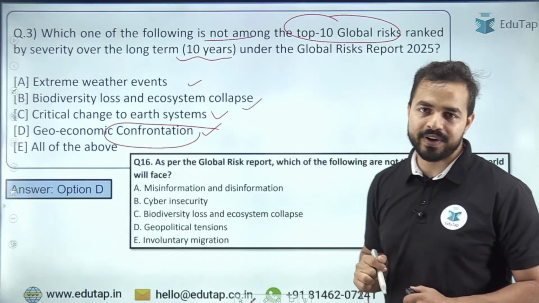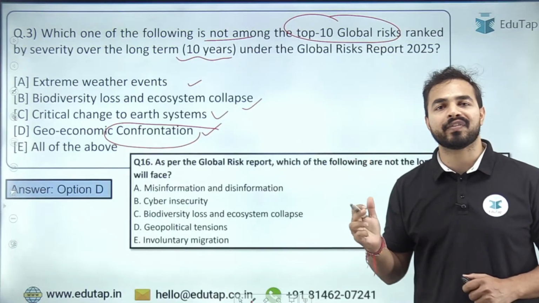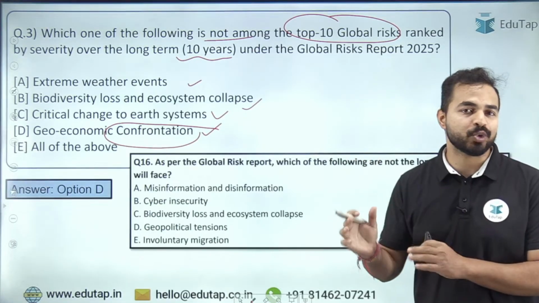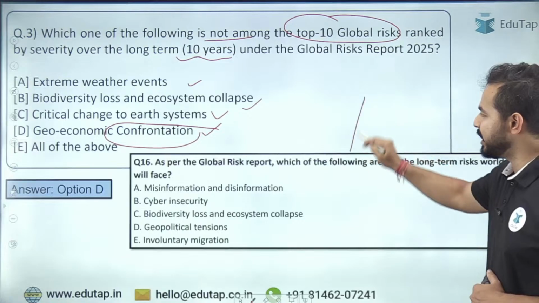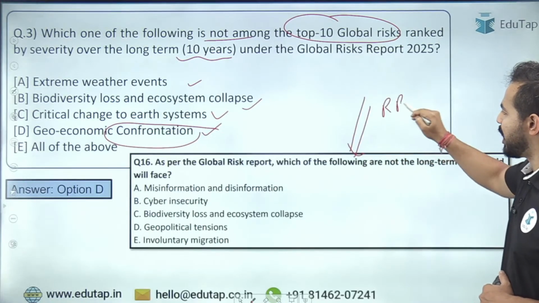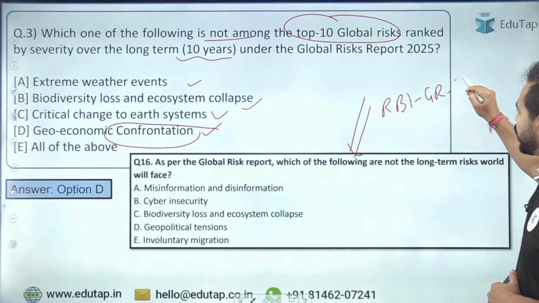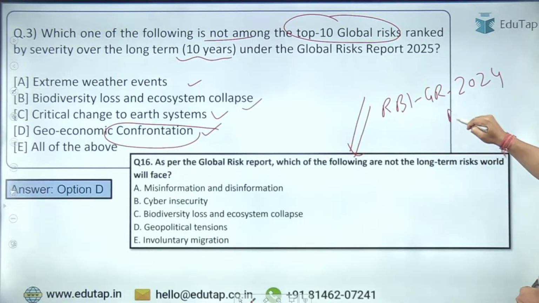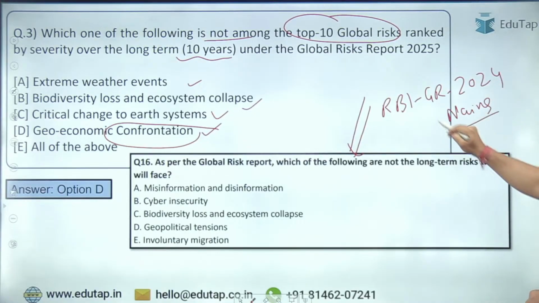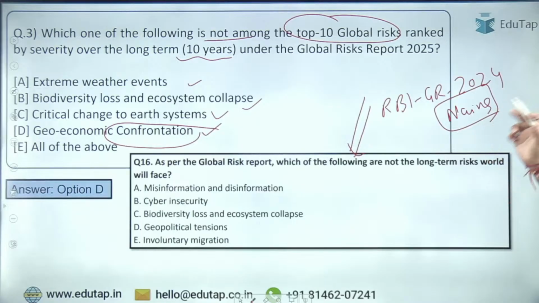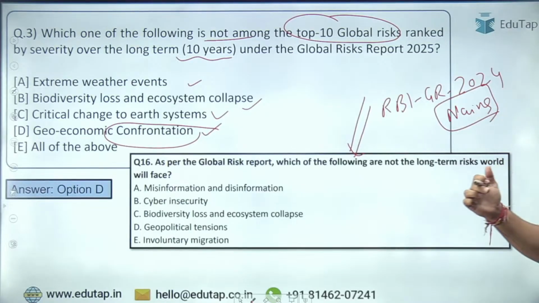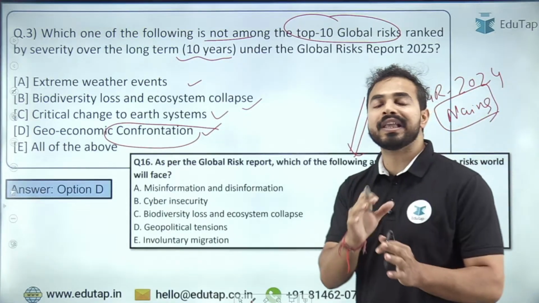Let me tell you, my dear friends, this question has been directly taken from the RBI Grade B Officer Mains 2024 examination. You can see here, this was the question which was being asked in the RBI Grade B 2024 मेंस एग्जामिनेशन. तो फेज 2 में ये क्वेश्चन पूछा गया था आपका, जहां पर हमने वर्ल्ड इकोनॉमिक आउटलुक और ग्लोबल रिस्क रिपोर्ट का एक इंटीग्रेटेड पैराग्राफ देखा, and this was one of the questions. And on similar lines, इस क्वेश्चन को हमने क्रिएट किया है for all of you, so that आप ये देखें कि whether your preparation is in the right direction or not.